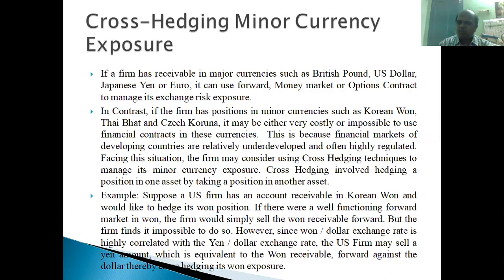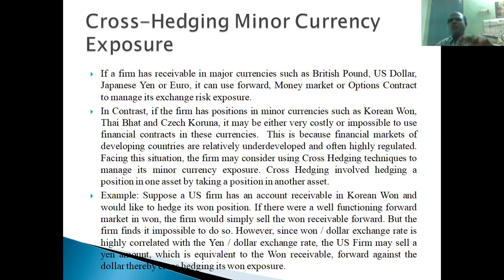But the firm finds it impossible to do so. However, since the Korean won and dollar exchange rate is highly correlated with the Japanese yen and dollar exchange rate, the US firm must sell a yen forward contract, which is equal to hedging the won receivable forward against the dollar.